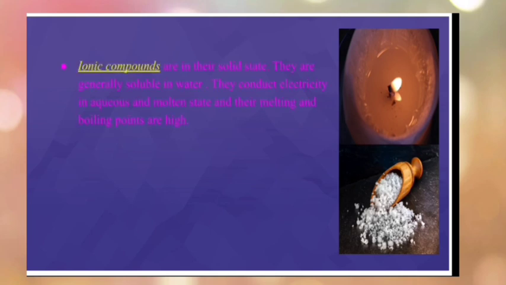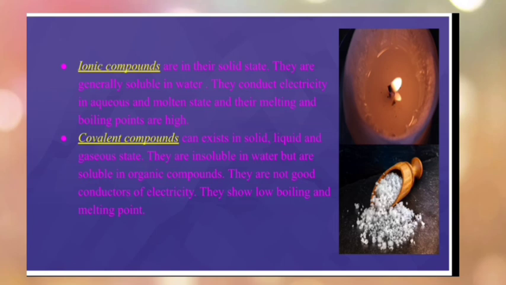Ionic compounds are in their solid state. They are generally soluble in water. They conduct electricity in aqueous and molten states, and their melting and boiling points are high. Whereas covalent compounds can exist in solid, liquid, and gaseous states. They are insoluble in water, but they are soluble in organic compounds. They are not good conductors of electricity. They show low boiling and melting points.